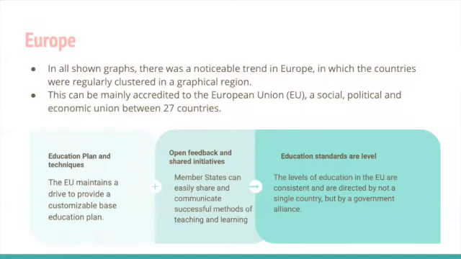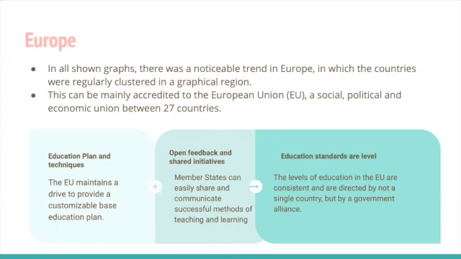After assessing the graphs earlier, we are now going to see how the graph outcomes are caused by continents and their individual countries. In all shown graphs, there was a noticeable trend in Europe for which the countries were regularly clustered in a graphical region. This can be mainly accredited to the European Union, or the EU, a social, political, and economic union between 27 member states or countries.